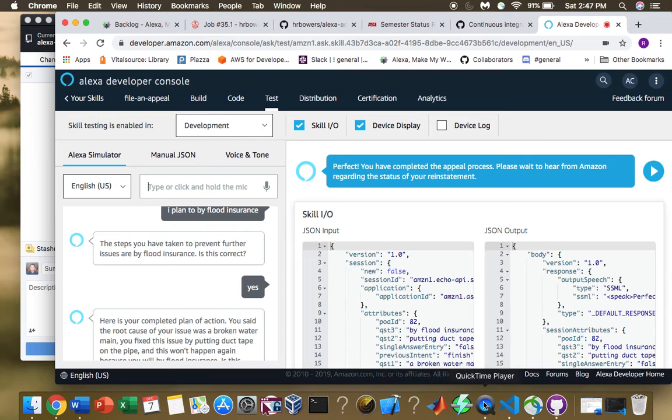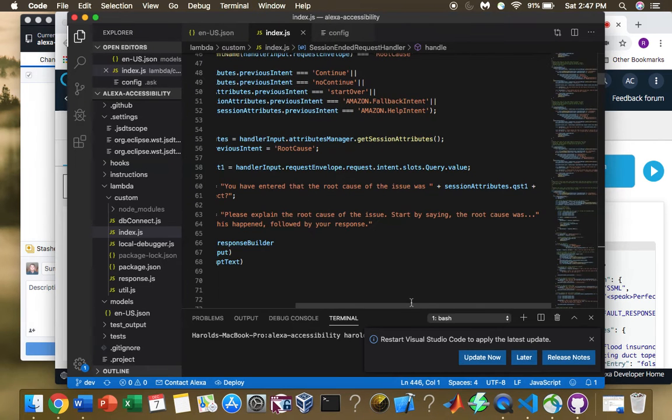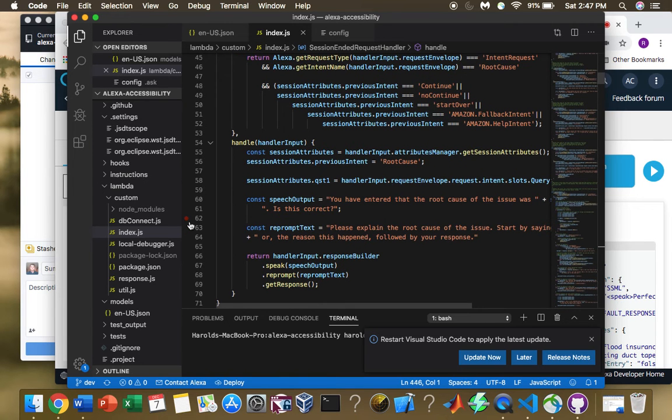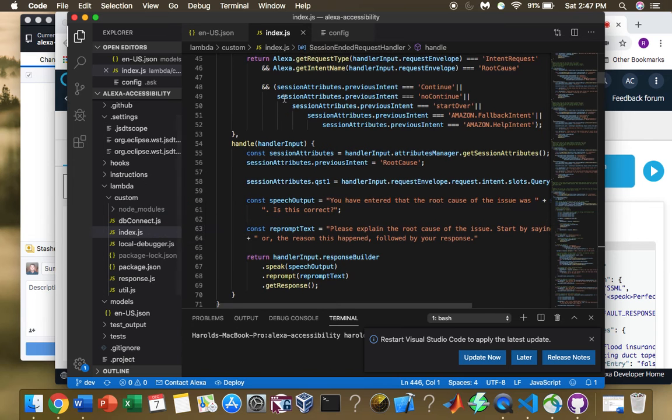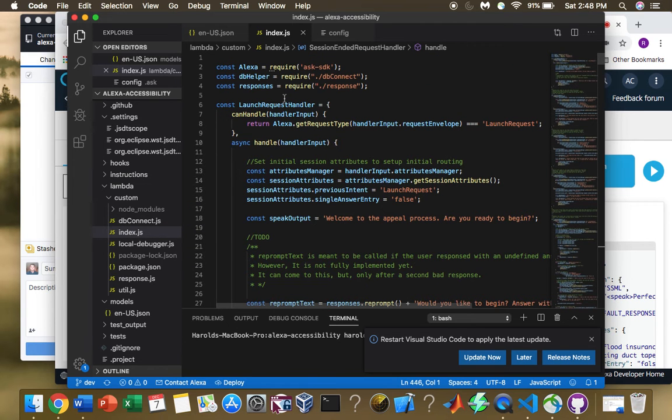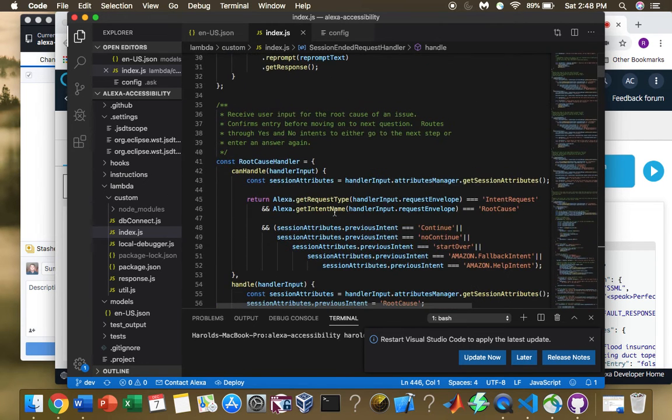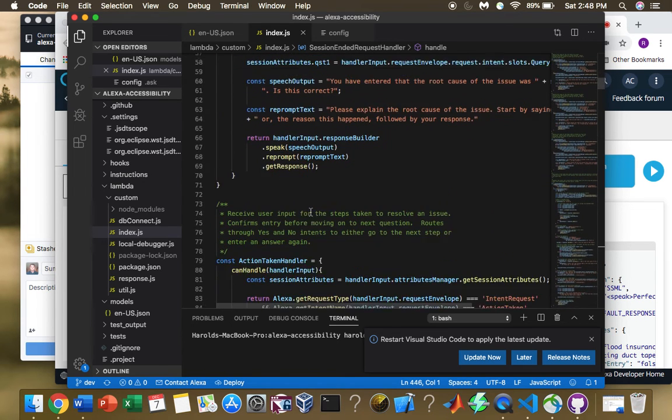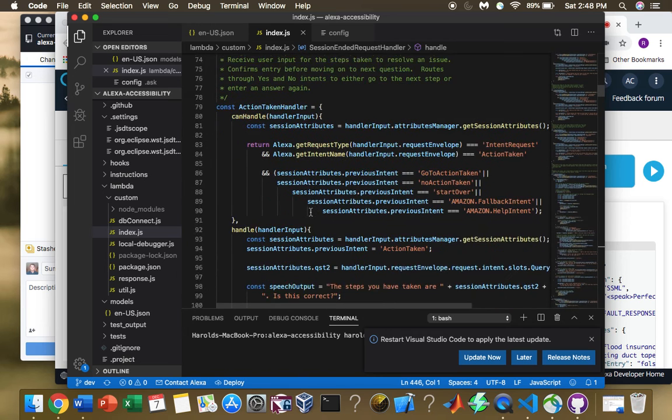So our code base, we work through Visual Studio Code, and there are two main files that really dictate the behavior of what's going to happen in our skill. The first and probably most important one here is the index.javascript. So we have different handlers, they're called, to handle each type of request. So here's the root cause, which was the first question. What was the root cause of the issue? What actions have you taken? You can see here.